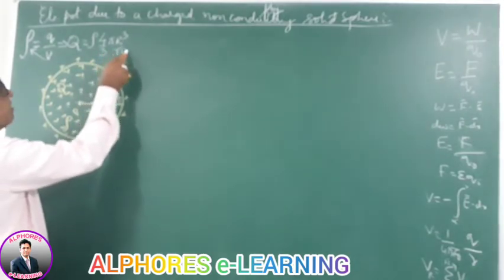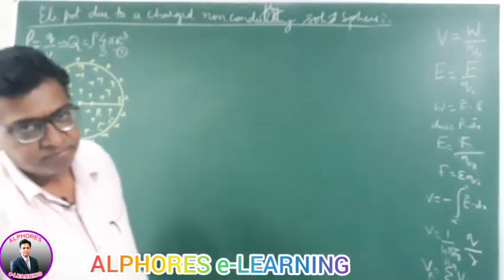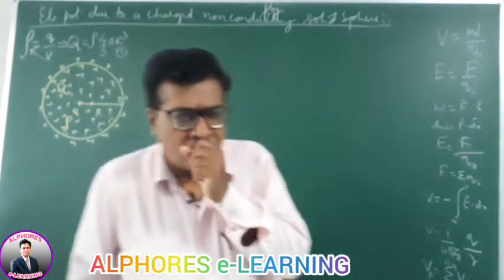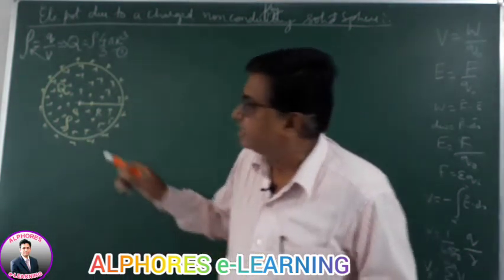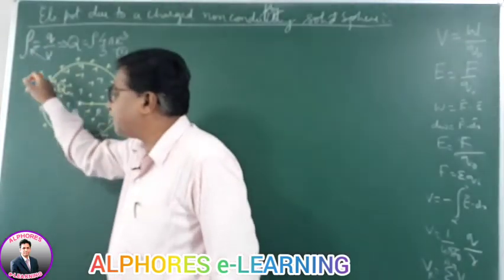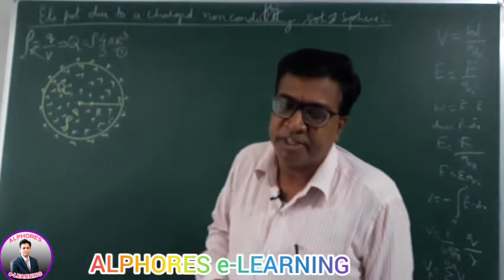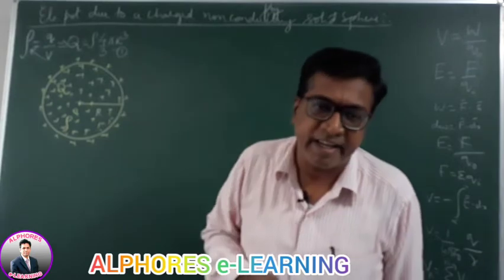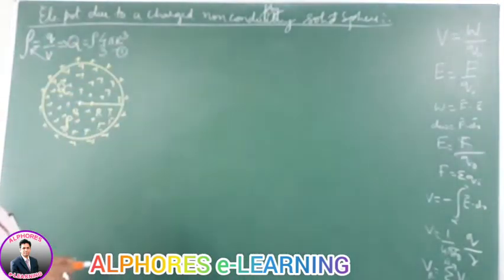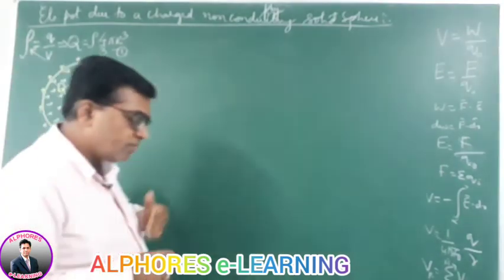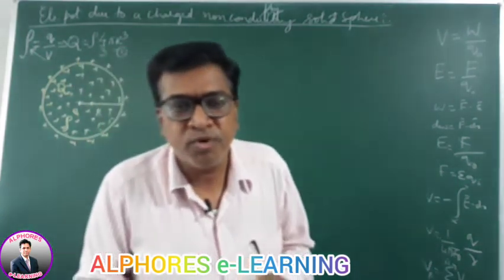This is equation 1, very important, please remember. So Q is equal to rho into 4 by 3 pi r cube.